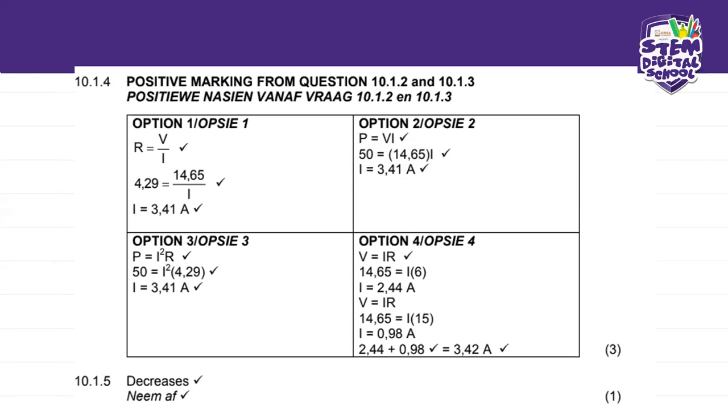If you're not sure what voltage to use, and you just want to use what is given and what you are absolutely sure about, you can use P equals I squared R. You can use the 50 watts and the resistance that you calculated for your parallel branch. And that will give you 3.41.